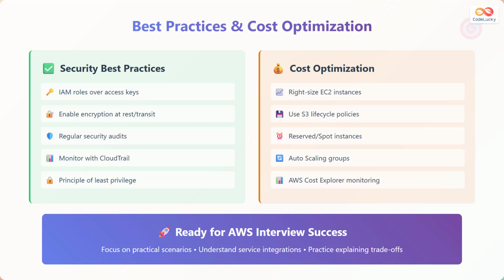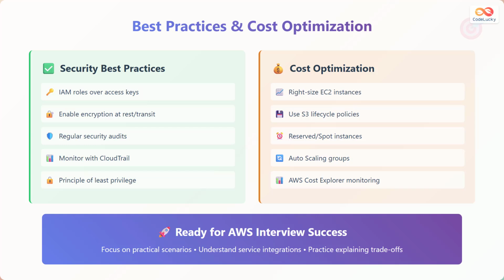Cost optimization strategies significantly impact your AWS bill. Right-size EC2 instances by monitoring CPU, memory, and network utilization to match instance types with actual workload requirements. Implement S3 lifecycle policies to automatically transition data to cheaper storage classes based on access patterns.